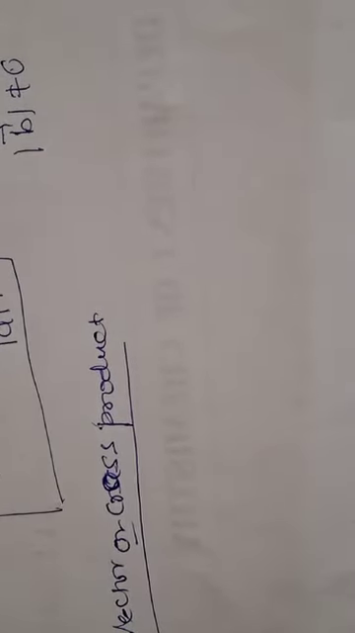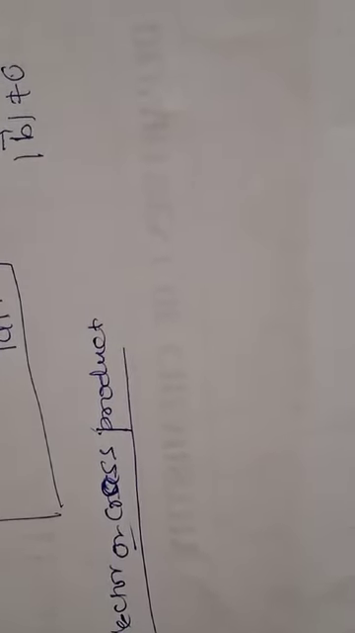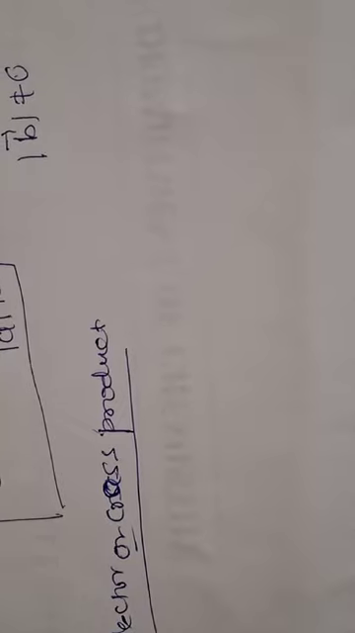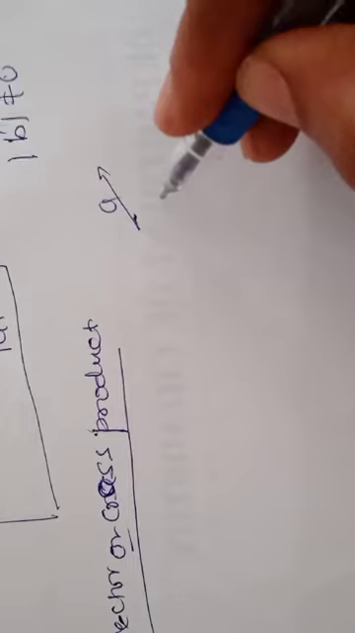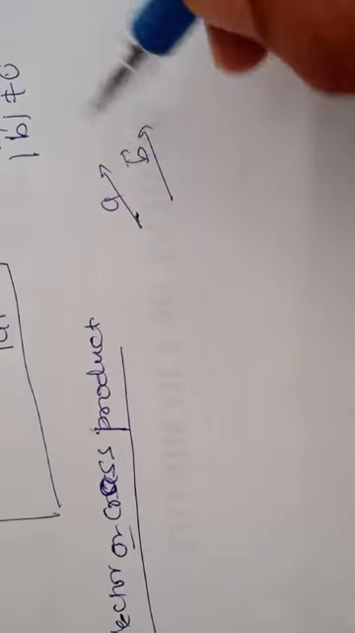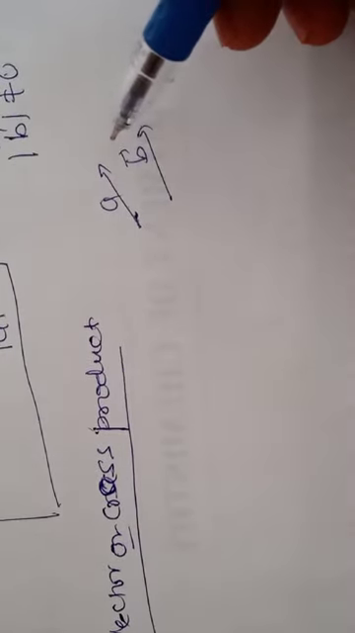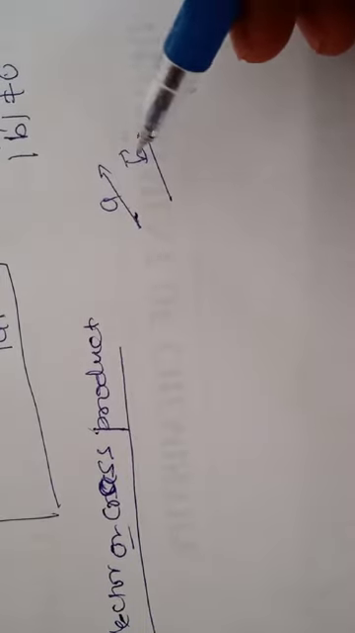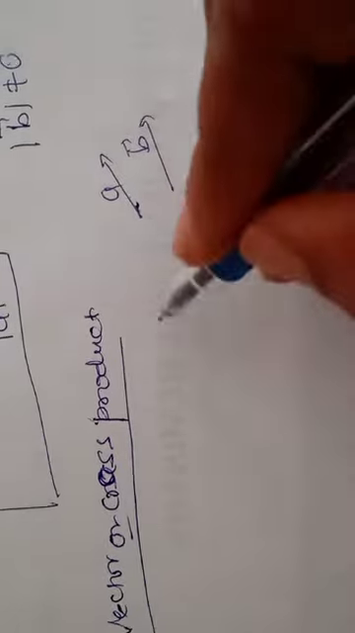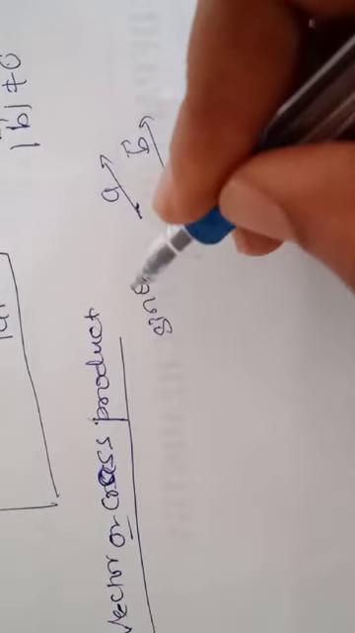Vector or cross product. Here some more properties are there in the vector product. So what is vector product? Take two vectors, A and B. These are the two vectors. The angle between them in the vector product will involve sin theta.